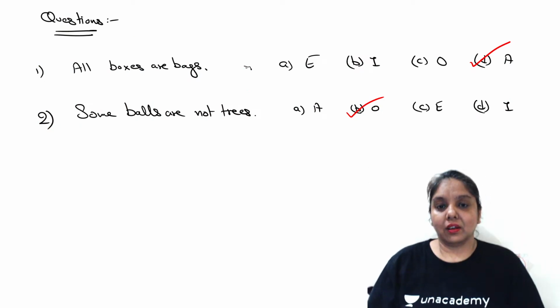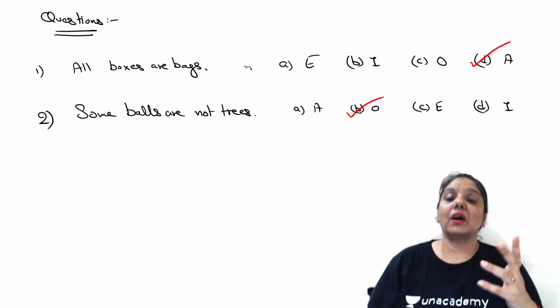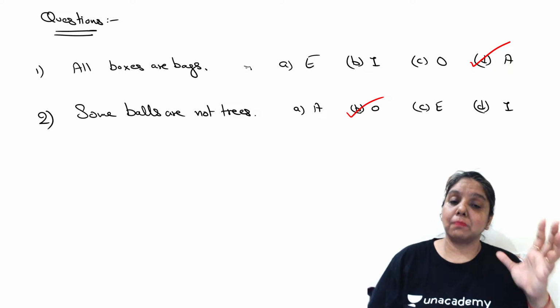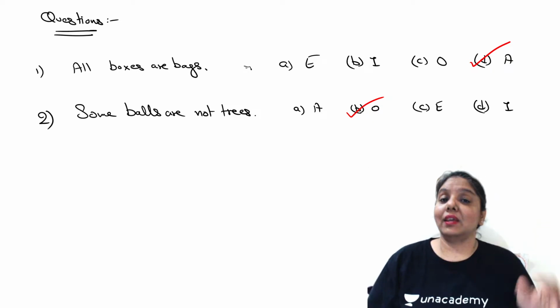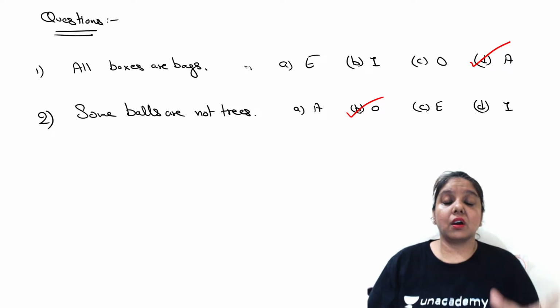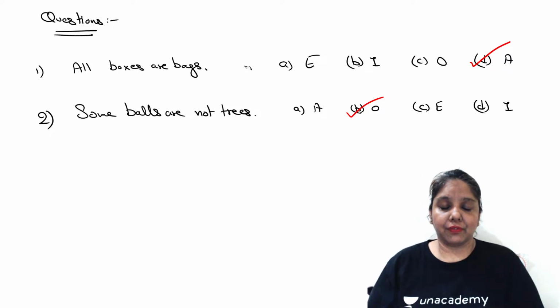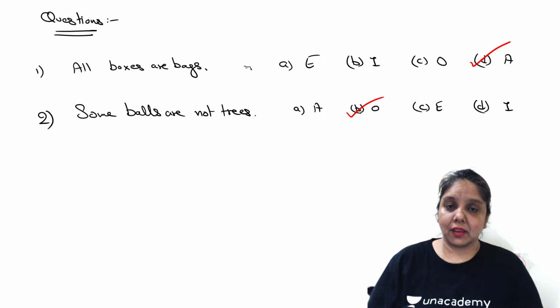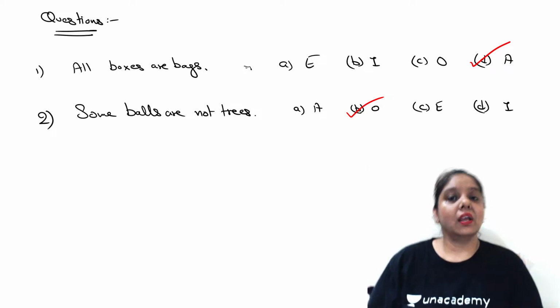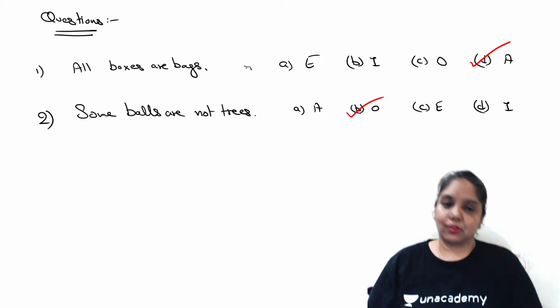So this was something which is referred to as categorical syllogism under logical reasoning, and this particular chapter, topic, can be visited by all those students who are preparing for the CAT examination, MAT examination, any competitive examination which is conducted across the country after your graduate program, be it RBI Grade B officers or SBI PO or even SEBI examination or mains examination for banking. All these students appearing for the respective subjects which I just mentioned can go ahead and take this very session and understand what exactly categorical syllogism is all about.